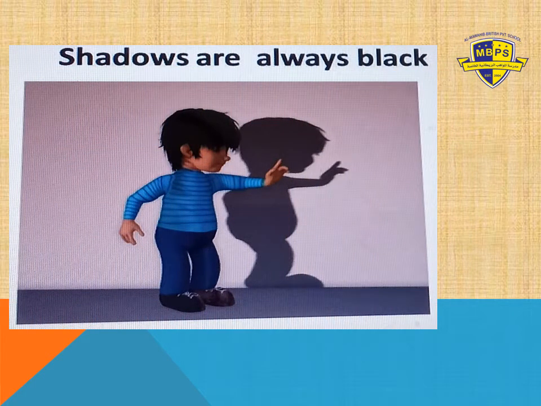And one more thing, grade 1, whenever shadows are formed, they will always be black. Whether it forms in the daytime or in the darker time or in the night, whenever light comes on any object, whether a person or any object, the shadow will always be black.